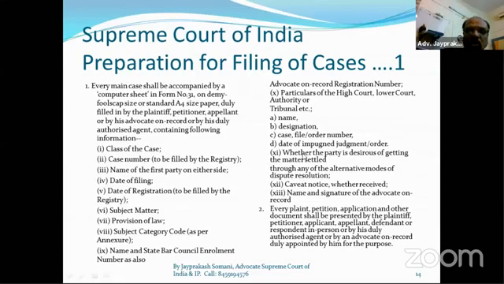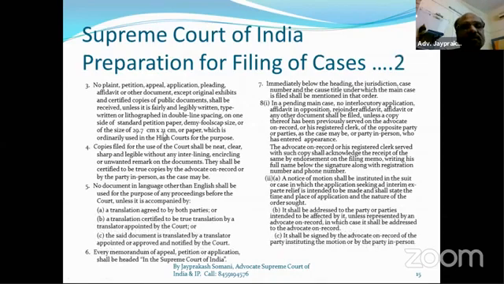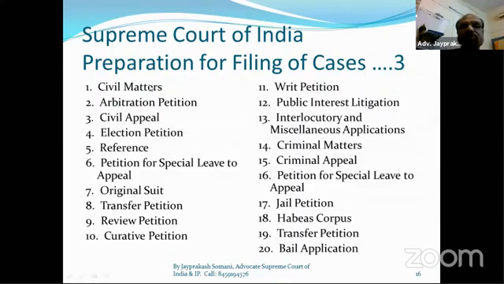Then the lower court order is called the impugned order. Impugned order means the High Court or lower court order which we are challenging in the Supreme Court. That order is called the impugned order. All exhibits in the lower court are called annexures here in the Supreme Court. Everything should be there in the proper way. All is given here, with a little descriptive part. Then there is the preparation of filing cases, that is civil matters, arbitration matters, all these matters.